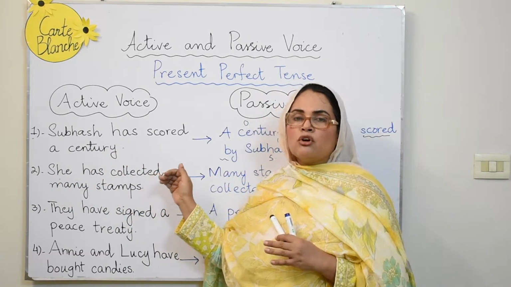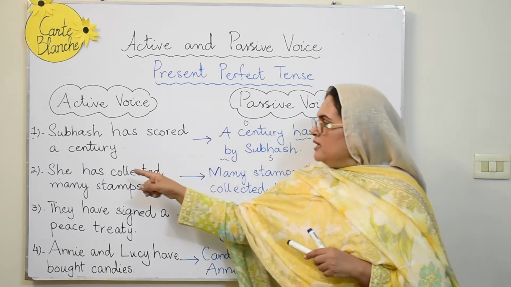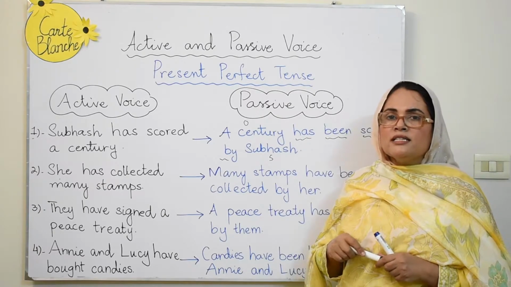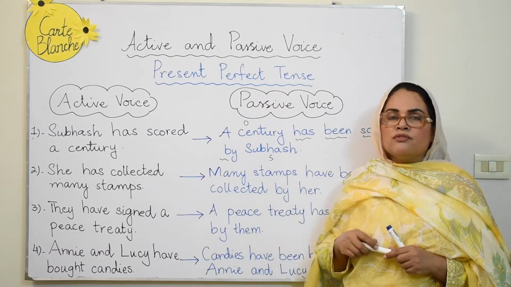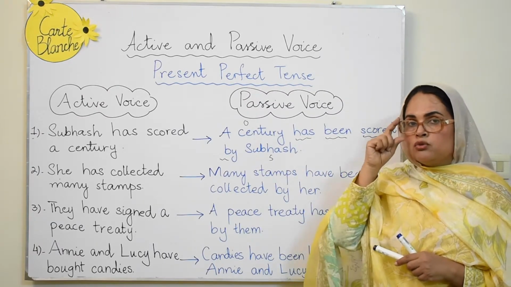When they come in the position of the object, they are called the accusative case. When pronouns are used as the subject, they are called the nominative case, and when they are used as the object in a sentence, they are called the accusative case. So to clarify this concept, you can just go through that video.